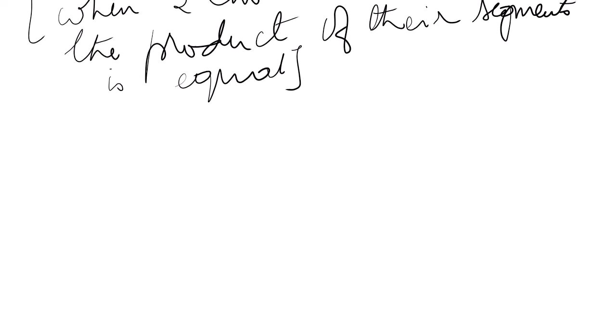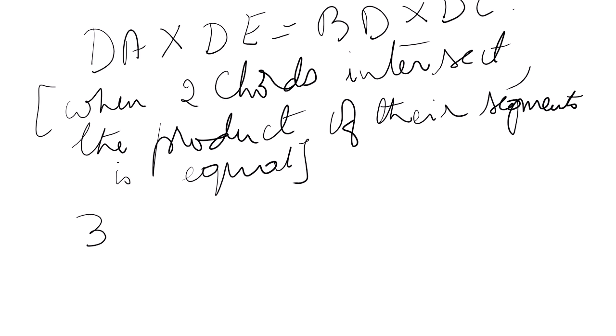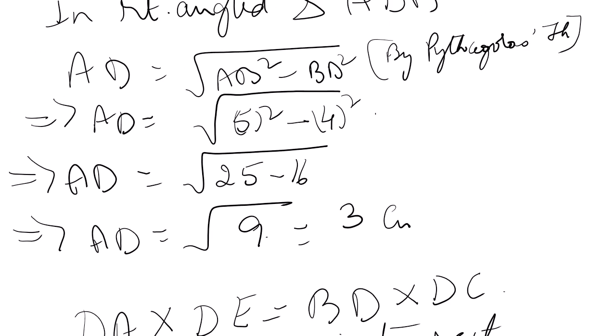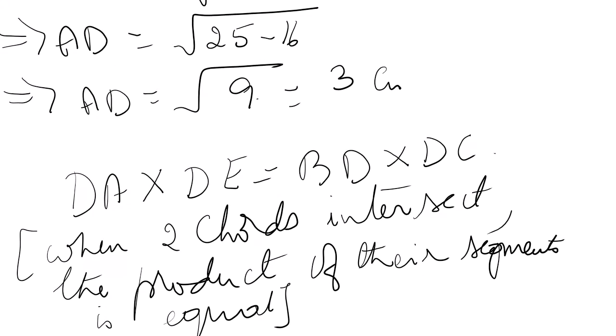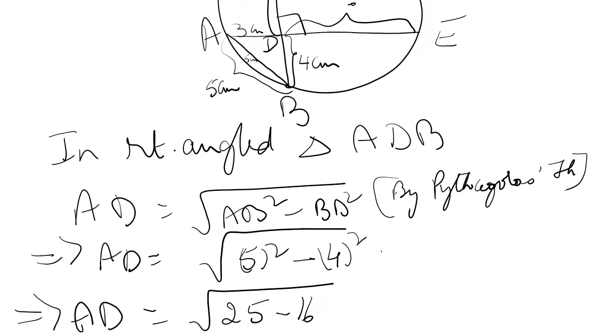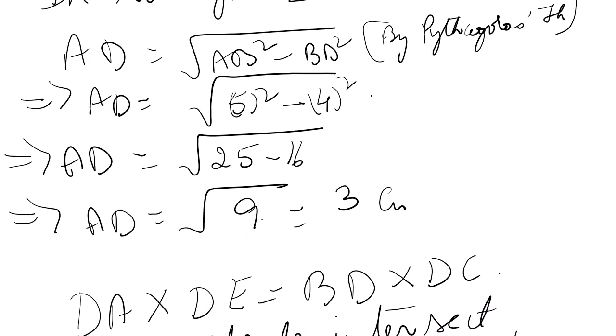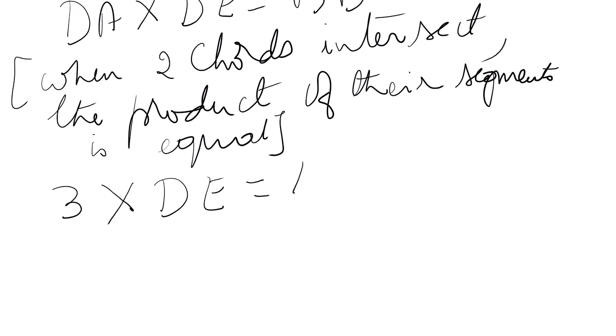So we'll substitute 3 into DE, which we don't know. Then DB is 4 into DC.